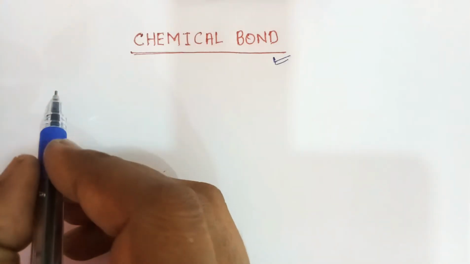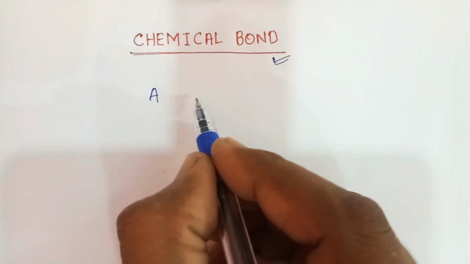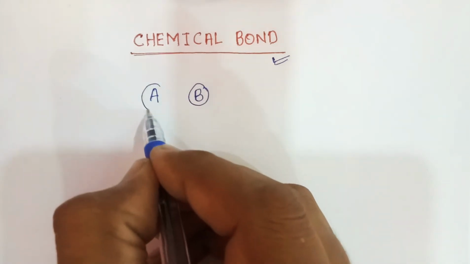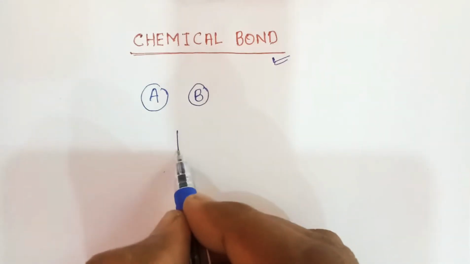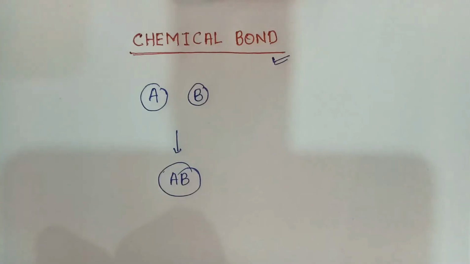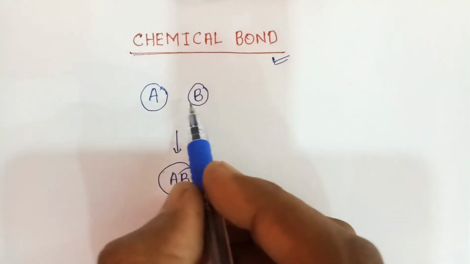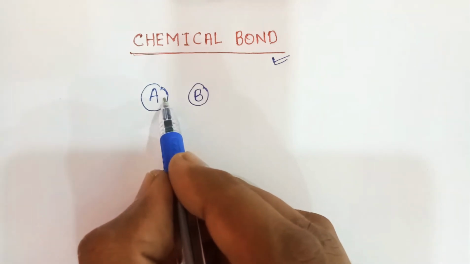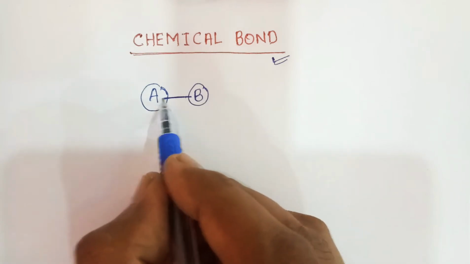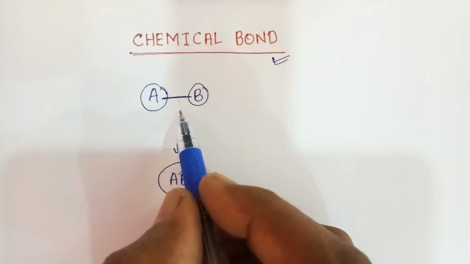So the question is, what is a chemical bond? Suppose you have two atoms, and you know very well that atoms combine to form molecules. So we have these two atoms A and B, and these two atoms want to form molecules like AB. How is this possible? These two atoms can combine first. That means a force is required between these two atoms, which can bind them and form molecules. The force that exists between these two atoms is called a chemical bond.